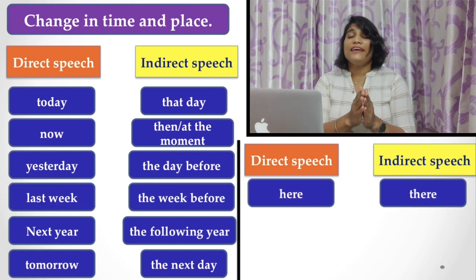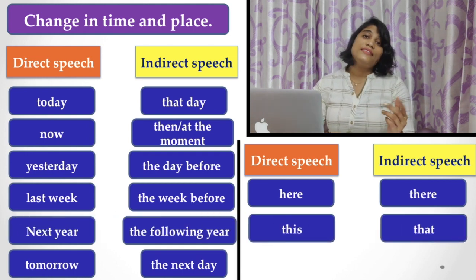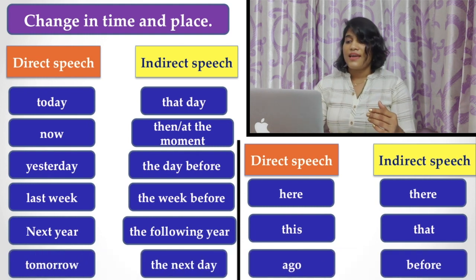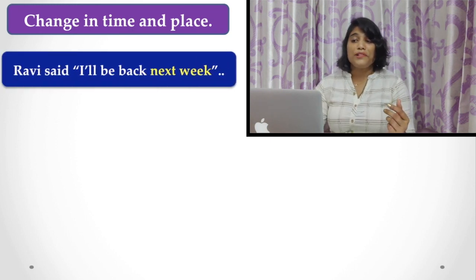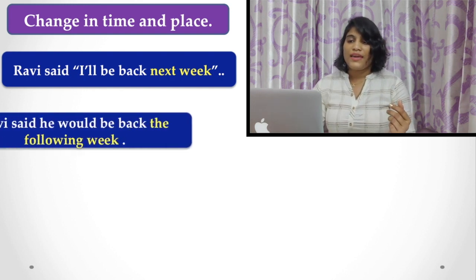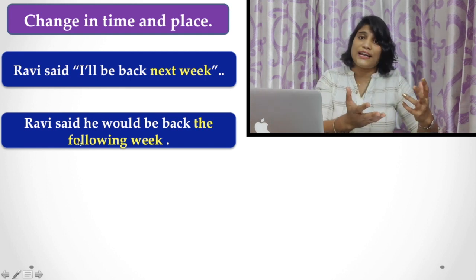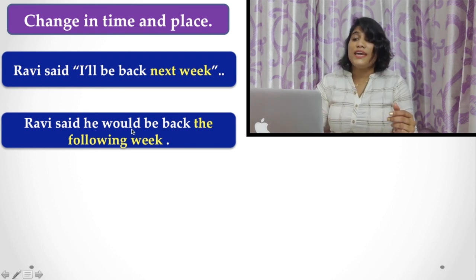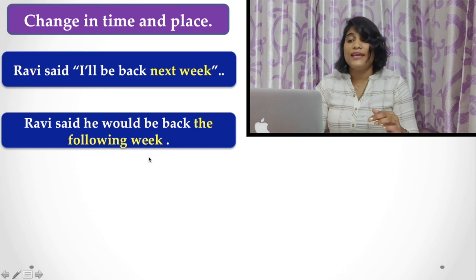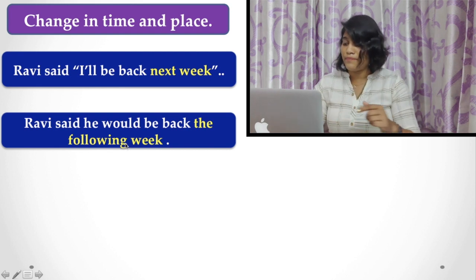Similarly, if "here" is used in direct speech, it becomes "there." "This" becomes "that," and "ago" becomes "before." Let's see some examples. Here, Ravi said, "I will be back next year." Here you find the time expression is written in yellow color. When you report that sentence, you have to write it this way: Ravi said he would be back the following year. You find there is a change from "next year" to "the following year."